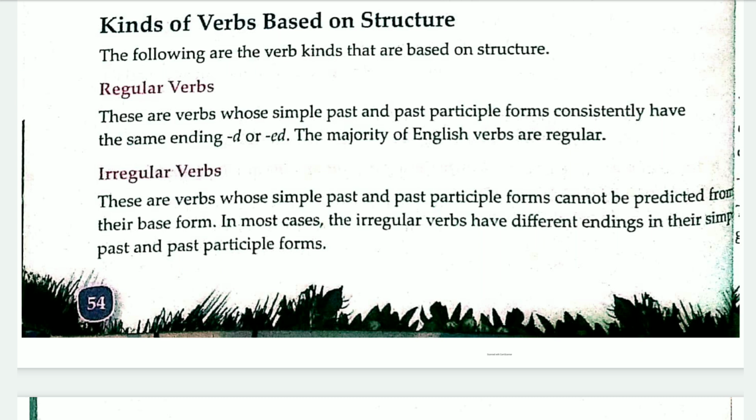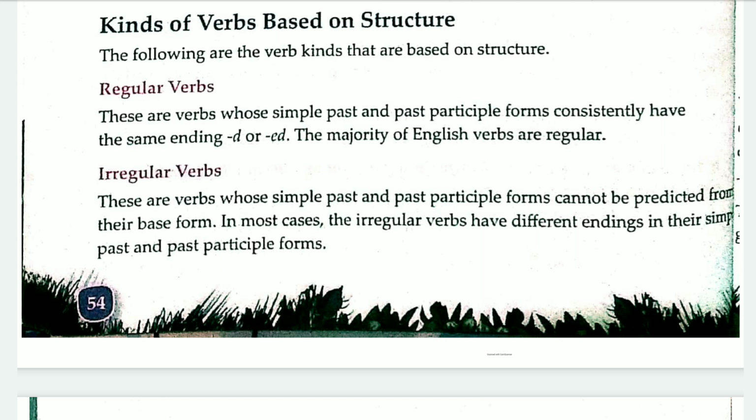Irregular verbs are the verbs whose simple past and past participle forms cannot be predicted from their base form. For example, I could say go, went, gone, right? They are not predictable. But with clean, cleaned, cleaned, we can predict the simple past or past participle form of clean, but we cannot predict those of go, do or be. So they are verbs whose simple past and past participle forms cannot be predicted.